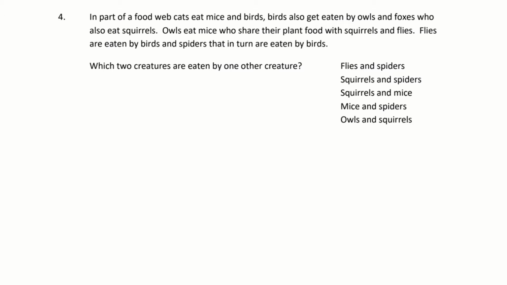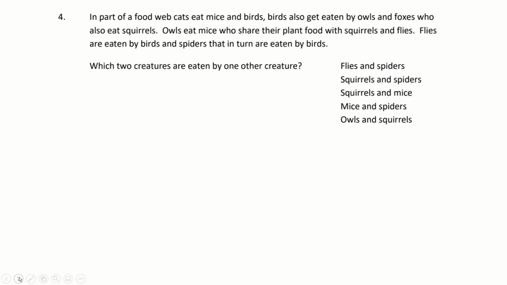So when I do this question, I'm going to be thinking about what animal gets eaten. And I'm going to create a sentence where the animal that gets eaten is going to be at the beginning of my sentence. That's going to be my opening sentence. So let's look at the first bit. In part of a food web, cats eat mice and birds. So what gets eaten? From that first bit, we can see that mice get eaten.